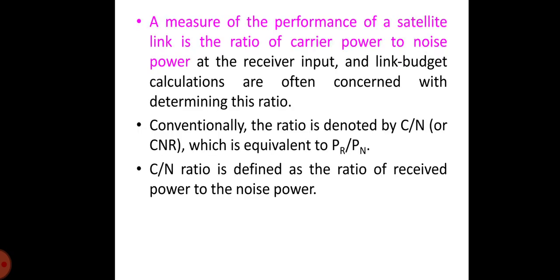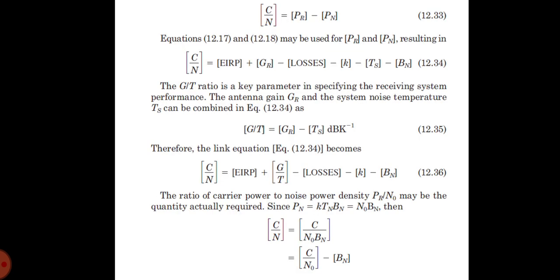In terms of decibels, we can write C/N as PR minus PN. And the equation may be used for PR and PN, resulting in C/N equal to EIRP plus GR minus losses minus K minus TS minus BN. The G/T ratio is the key parameter in specifying the receiving system performance. The antenna gain and the system noise temperature Ts can be combined, so G/T is equal to GR minus Ts, in dB K^-1.